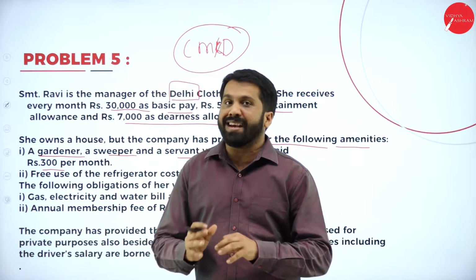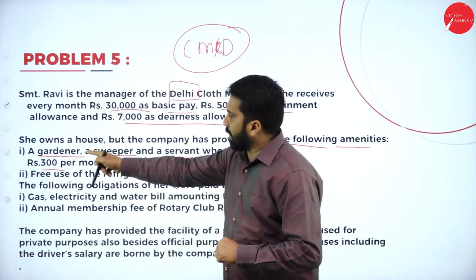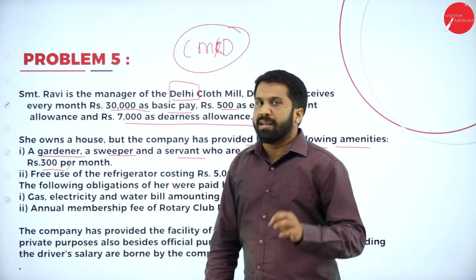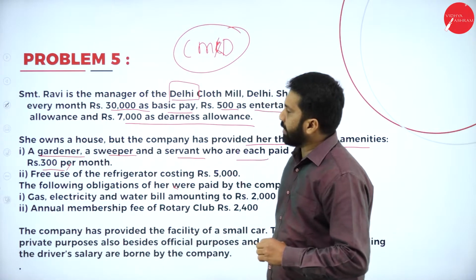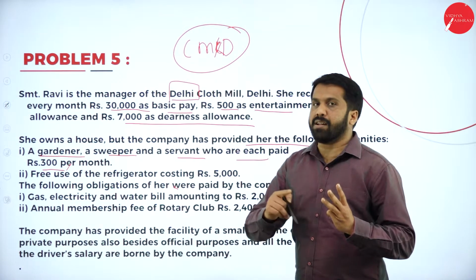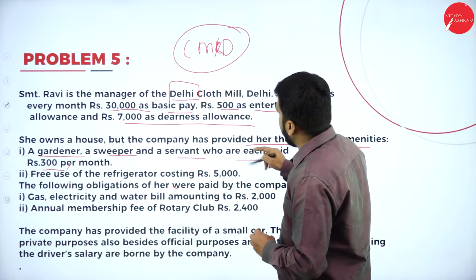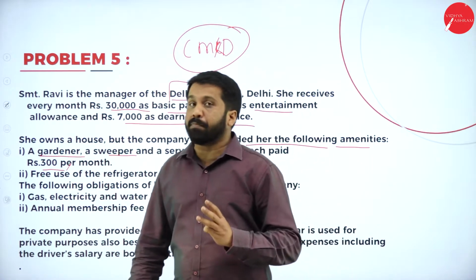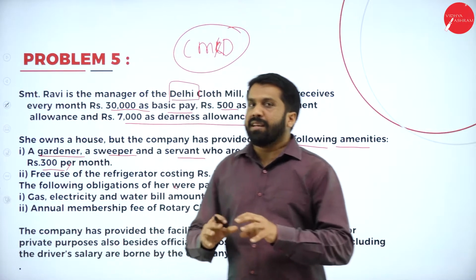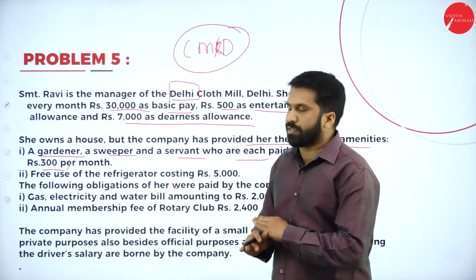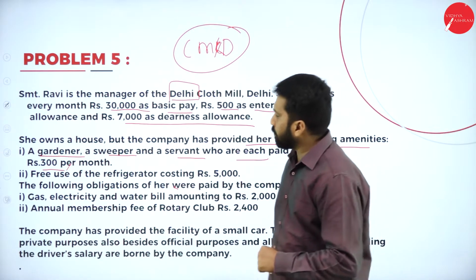These are non-exempted perquisites. Now, simple calculation: gardener is getting 300 per month, 300 into 12, taxable. Sweeper is getting 300 per month, 300 into 12, it is taxable. And servant, how much are they paying? 300 per month, 300 into 12, it is taxable. Irrespective of the amount, there is no exemption, completely it is taxable.